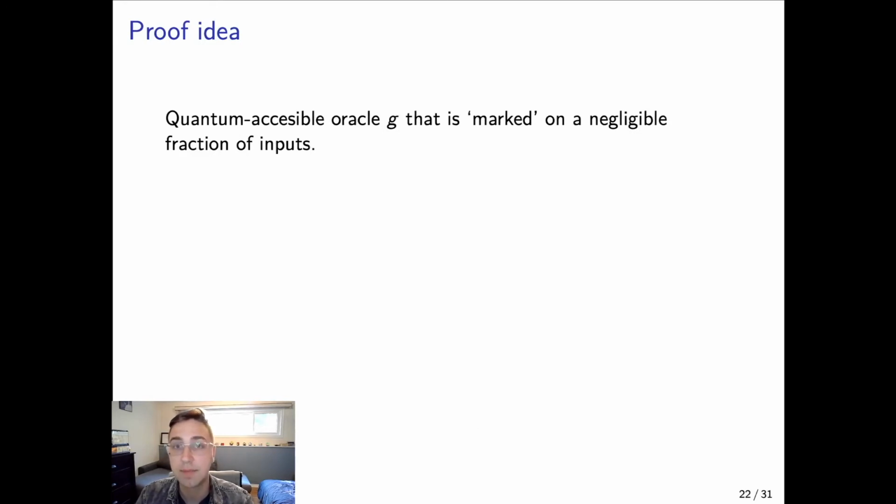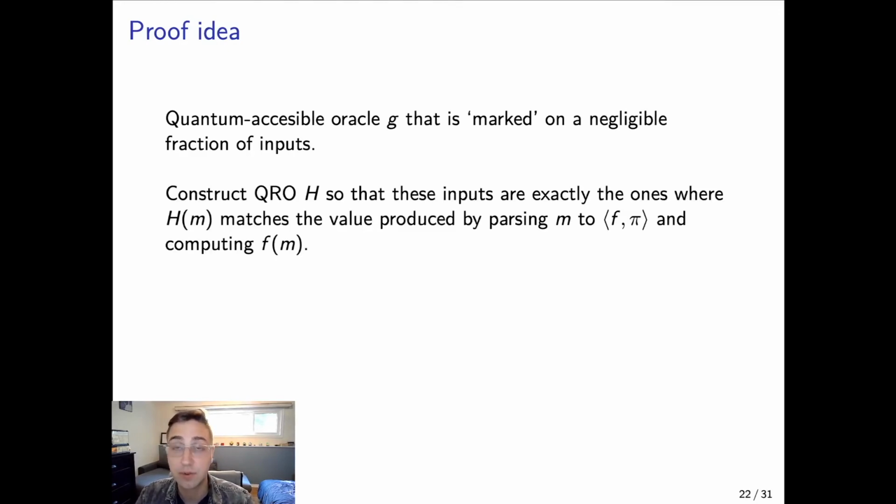So, as mentioned, we're going to use a quantum accessible oracle G that is marked on a negligible fraction of inputs. And we'll construct a quantum random oracle H so that these inputs are exactly the ones where H of m matches the value produced by parsing m to f and pi and computing f of m.